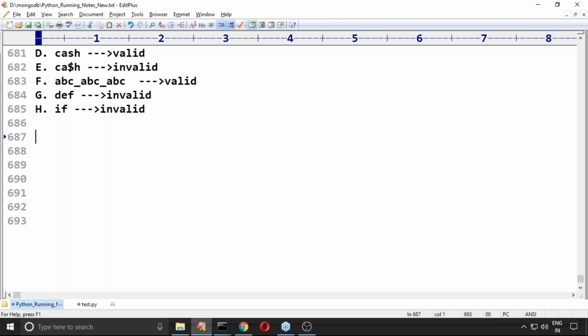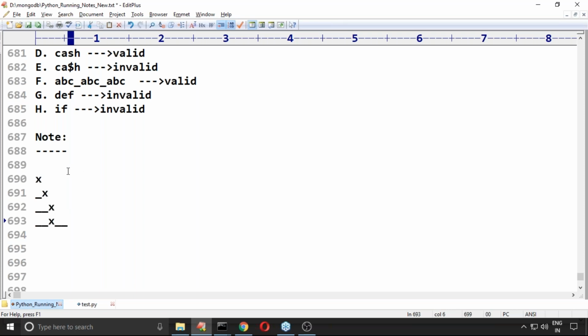Next, take special care about this terminology. There is a small point I have to tell, but don't think of it as internal terminology, because somewhere in the OOPS concept we need to talk about it. Suppose I take x, underscore x, underscore x underscore.